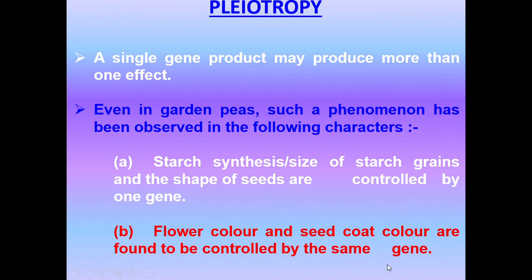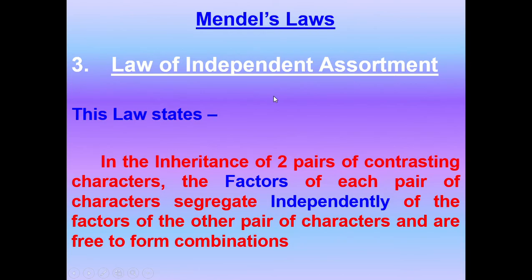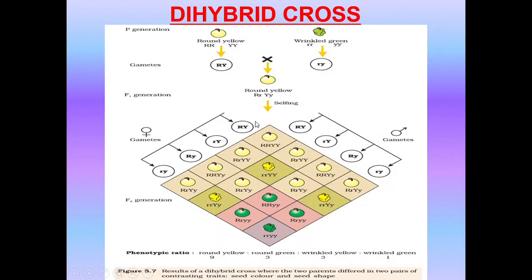So one particular gene which is controlling the flower color and seed coat color is also controlling the size of starch grains and starch synthesis. So when one particular gene produces something which can affect more than one trait, the phenomenon is called pleiotropy.